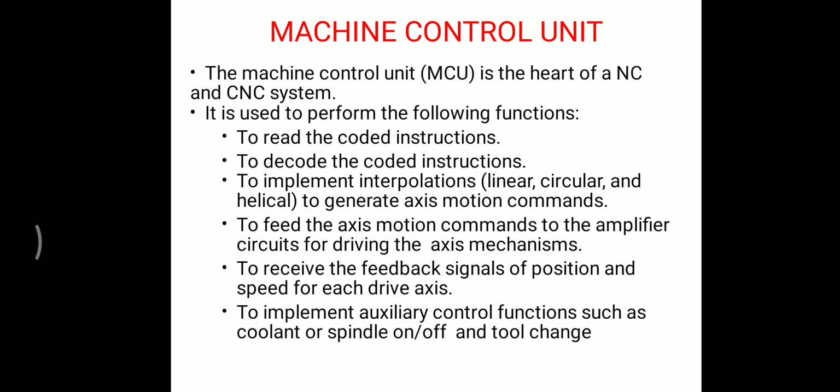Then it has another one, the control panel. The control panel consists of switches, indicators, manual data input, and dials for supplying the information about the process to the operator. And feedback channels. A feedback channel is to check whether the process is going right or wrong by sending signals to the operator. This is the machine control unit, and these are the important units in the machine control unit.